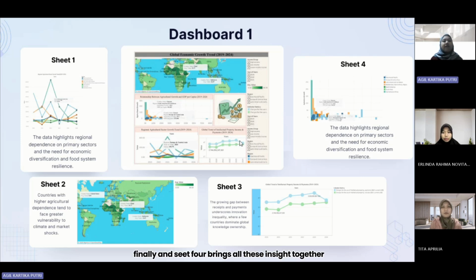Finally, sheet 4 brings all this insight together. It highlights how certain regions remain heavily dependent on primary sectors like agriculture, forestry, and fishing. The visualization reminds us of the urgent need for economic diversification and food system transformation, especially in developing regions.